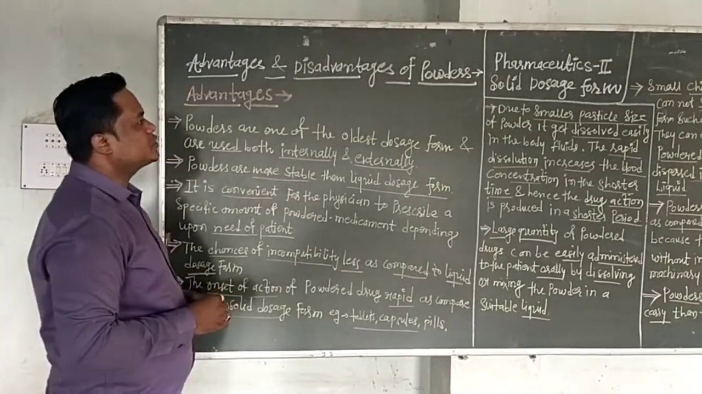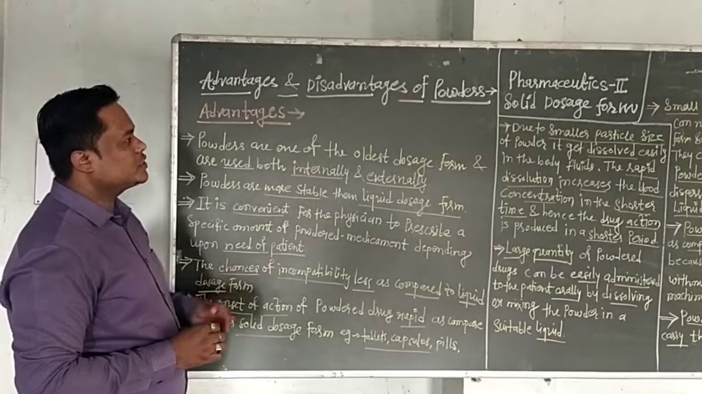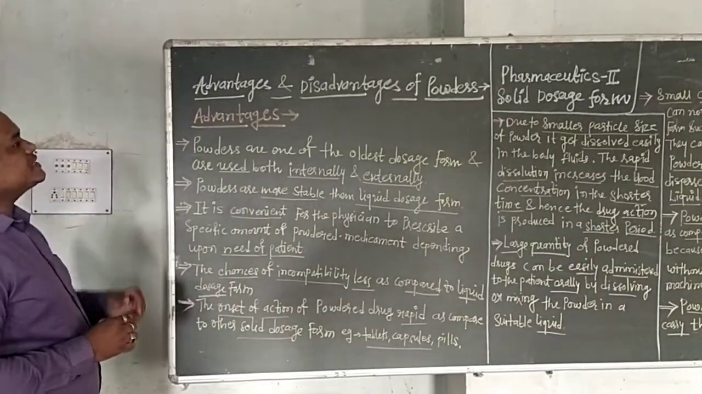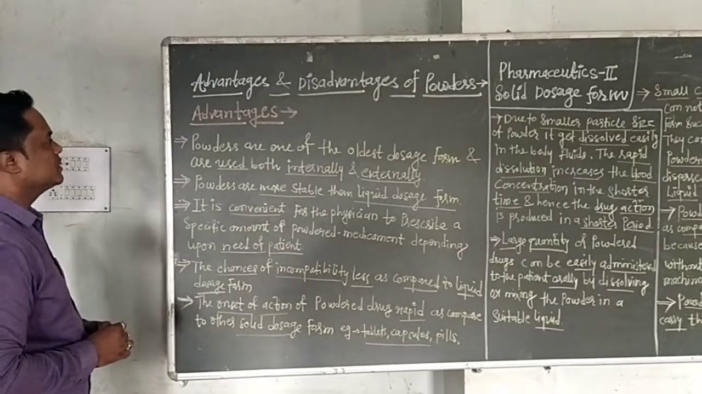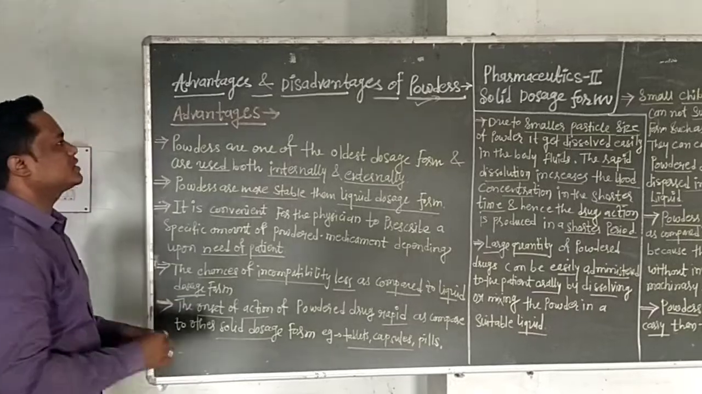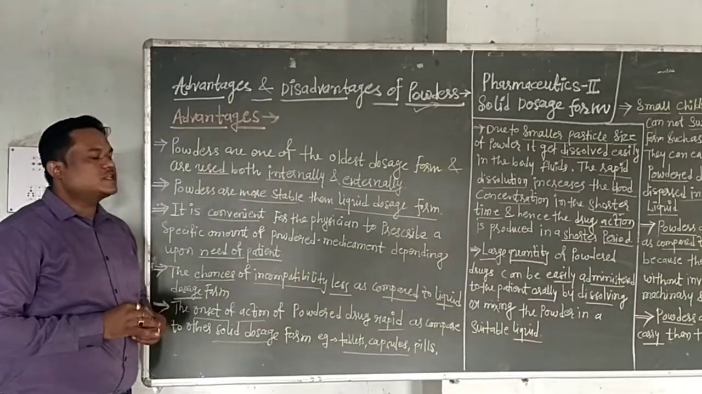Today's subject is Pharmaceutics 2, and chapter number 4 is Solid Dosage Form. In this lecture we have to see the advantages and disadvantages of powders, with details about the advantages and disadvantages of powders. First, let's see what a powder is.